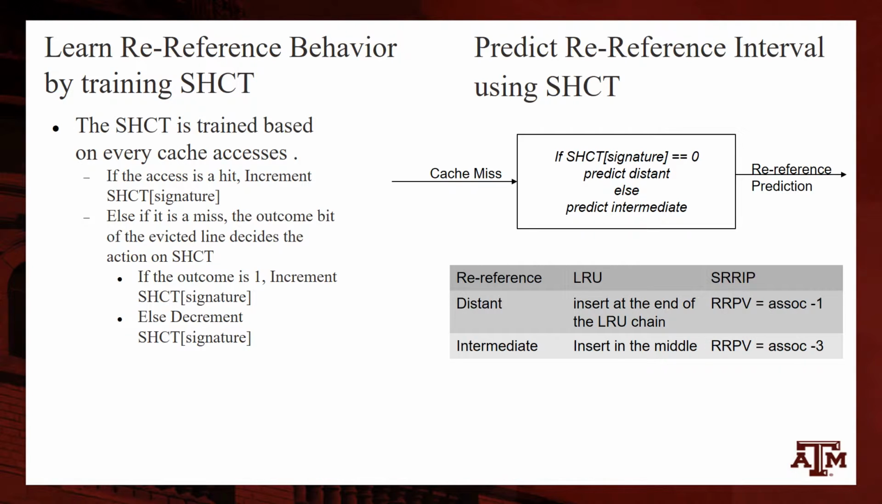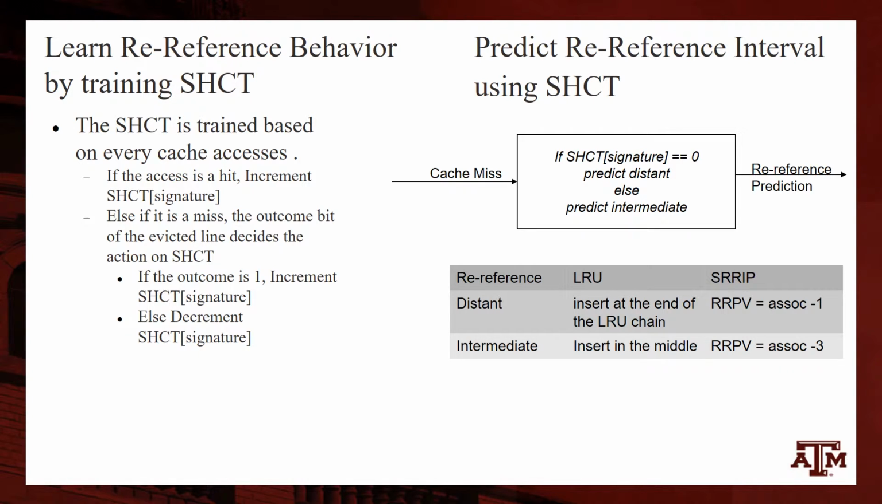So let's say we have LRU as the base policy, and we predict a distant re-reference. Then we insert the new incoming block at the end of the LRU chain. And if it's an intermediate re-reference, we insert in the middle of the LRU chain. If we use SRRIP as our base replacement policy, we set the re-reference prediction value to be ASSOC-1 or ASSOC-3 for distant and intermediate re-reference respectively. ASSOC is the set associativity of the cache.